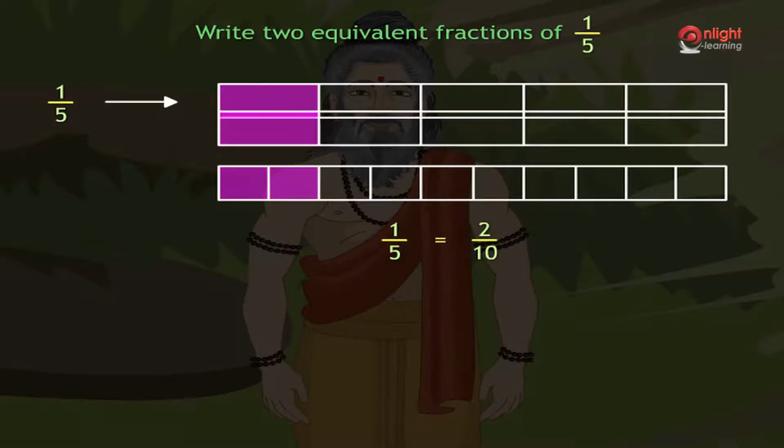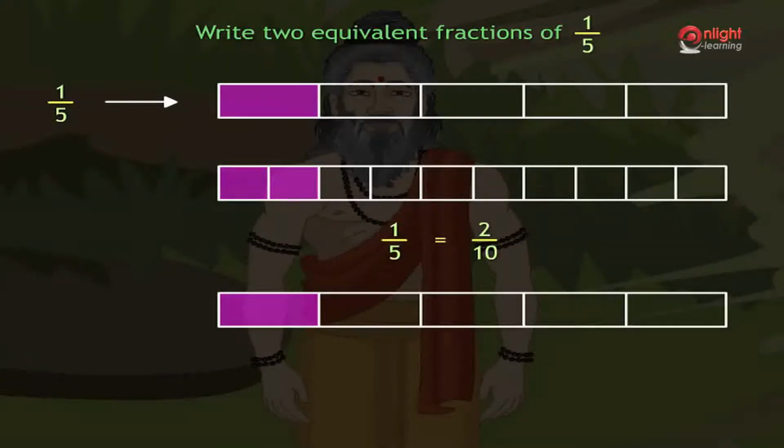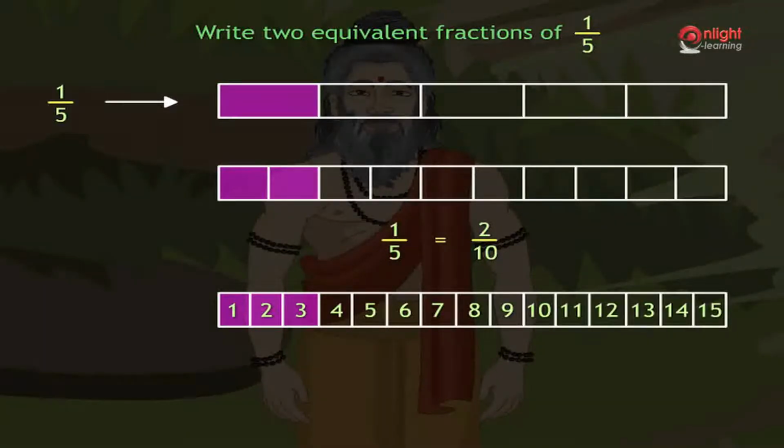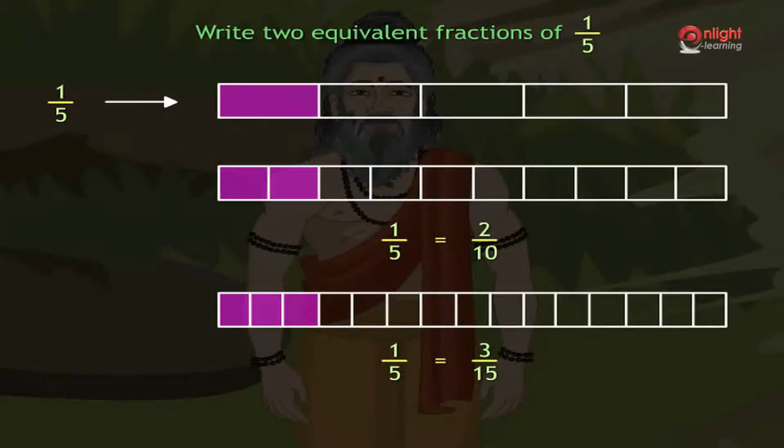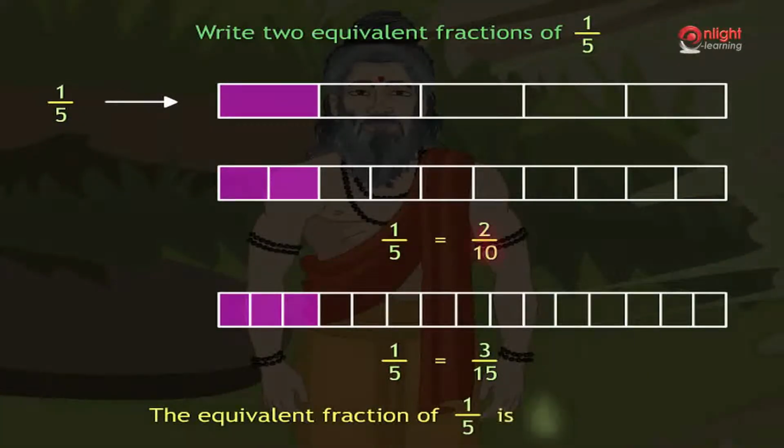Now again, to find one more equivalent fraction of 1 by 5, let us divide each part of 5 equal parts into 3 equal parts. So now we have in total 15 equal parts, and you can observe that 3 parts out of 15 is shaded. So 3 by 15 is equal to 1 by 5. Hence, the equivalent fractions of 1 by 5 are 2 by 10 and 3 by 15.